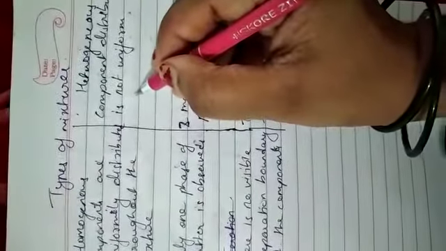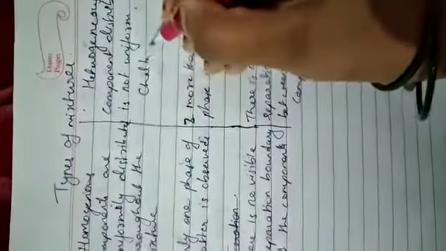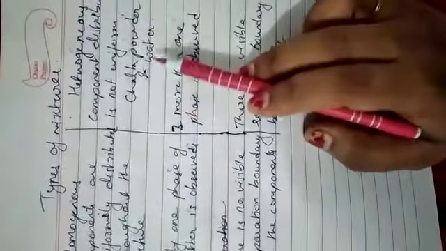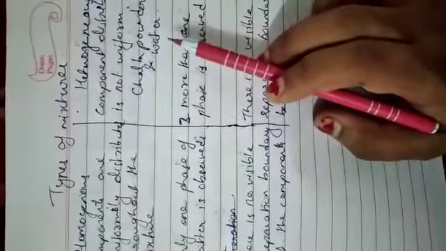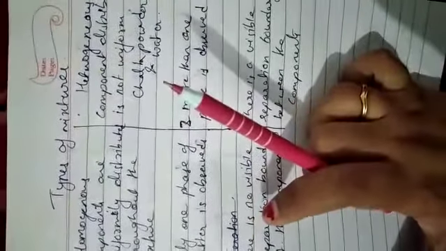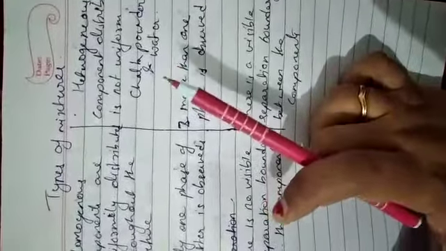Okay, so now this heterogeneous mixture. Heterogeneous mixtures are those mixtures in which the component distribution is not uniform. Okay, so not uniform, you can take the example of chalk powder and water. Means when we mix chalk powder with water, we can easily find out the particles of chalk present in water. Means after some time the powder which is present in water gets settled down at the bottom of the flask. So that is why we say that the component distribution is not uniform in case of heterogeneous mixtures.